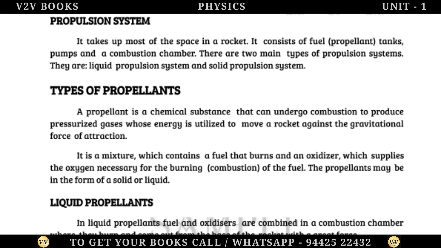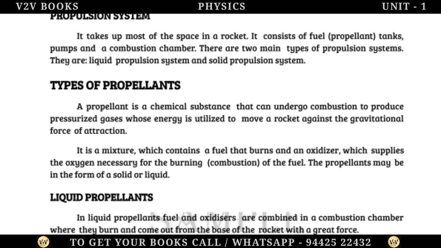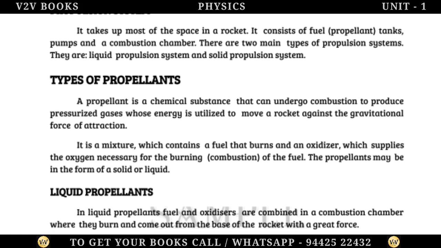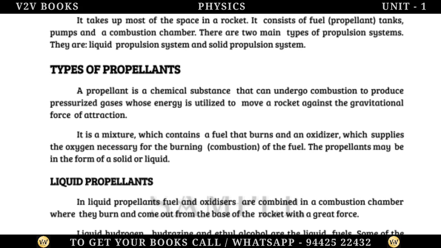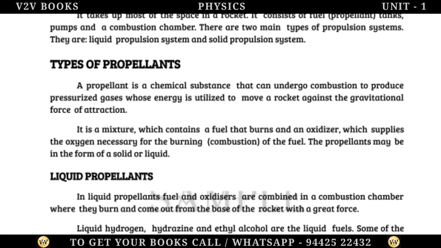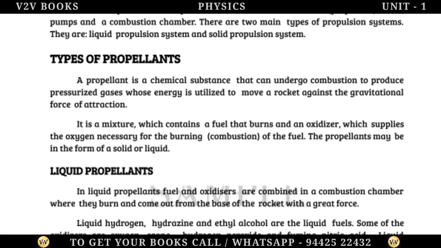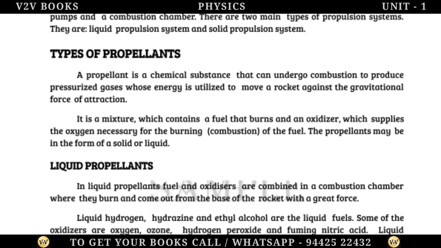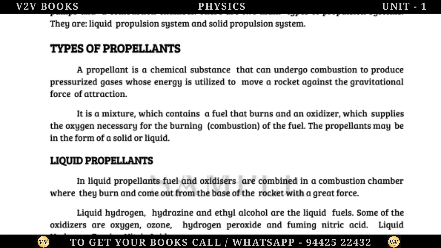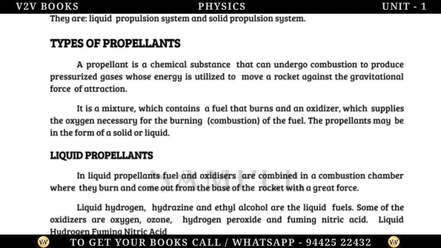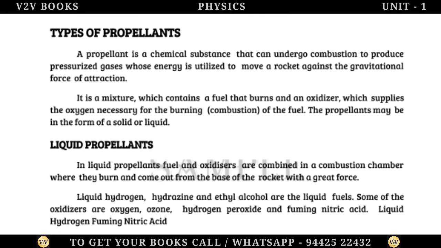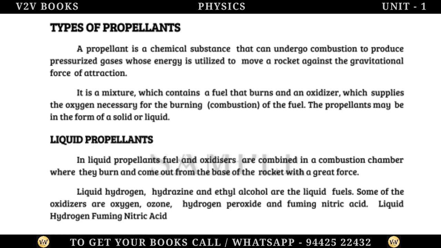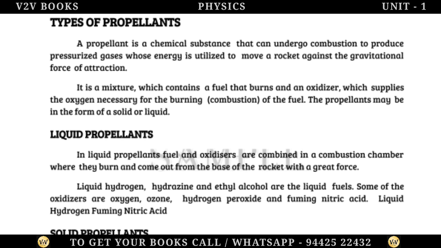Types of propellants. A propellant is a chemical substance that can undergo combustion to produce pressurized gases whose energy is utilized to move a rocket against the gravitational force of attraction. It is a mixture which contains a fuel that burns and an oxidizer, which supplies the oxygen necessary for the burning, combustion, of the fuel. The propellants may be in the form of a solid or liquid.